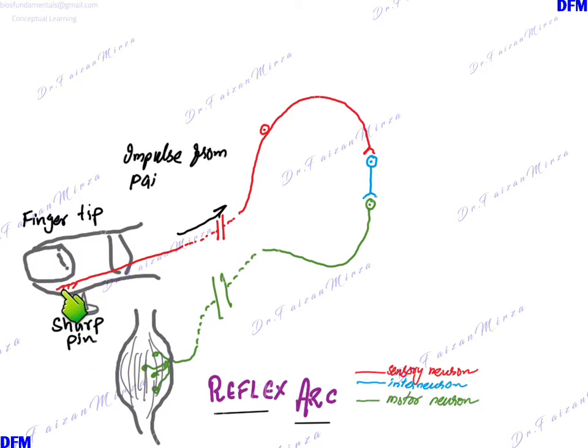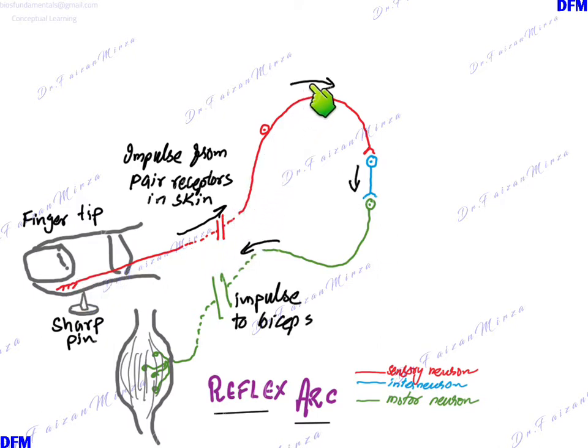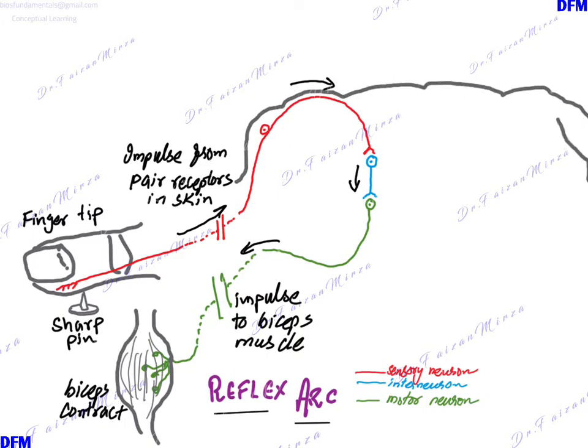So impulses are sent from this point, the pain receptors are stimulated, and this is the sensory neuron that takes the impulse from the fingertip to the central nervous system. Then comes an interneuron or the relay neuron, which then forms a synapse with the motor neuron. The motor neuron sends the signals back to the bicep muscle, and your biceps contract. When the biceps contract, you withdraw your hand, and this is the withdrawal reflex.